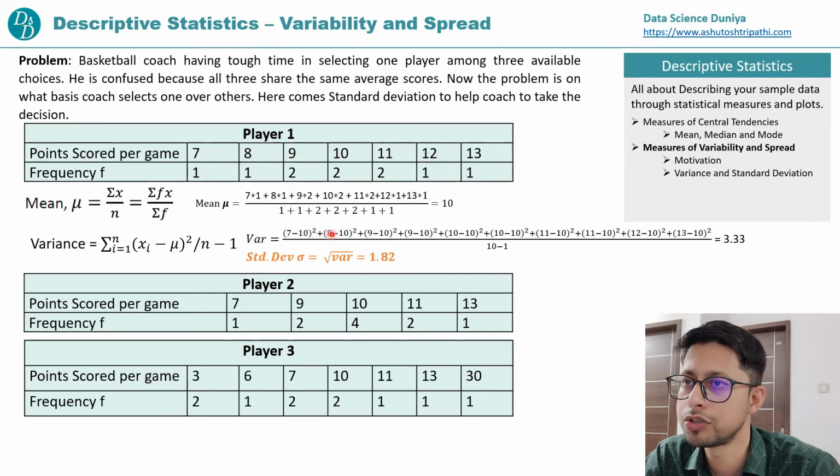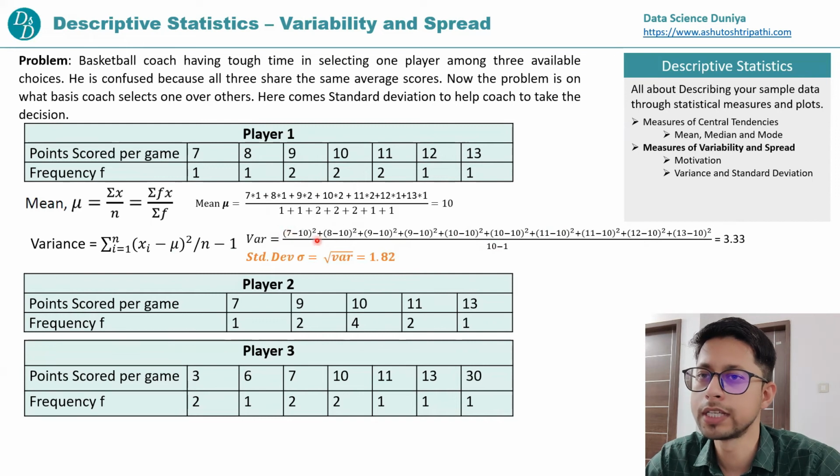So 7 minus 10 whole square plus 8 minus 10 whole square plus 9 minus 10 whole square. And 9 minus 10 we do 2 times, because 9 is coming 2 times, so 9 minus 10 whole square plus 9 minus 10 whole square. And likewise we'll do all of that, and then divide by n minus 1, that is 10 minus 1. If you solve this equation, you will get the variance value, and if you take the square root of that, you will get the standard deviation.